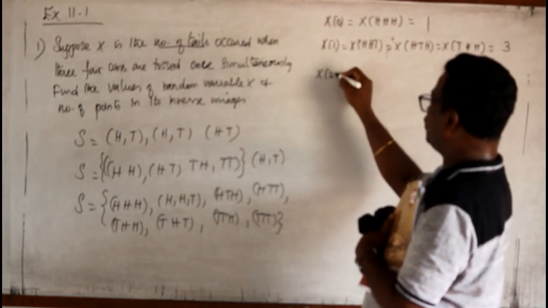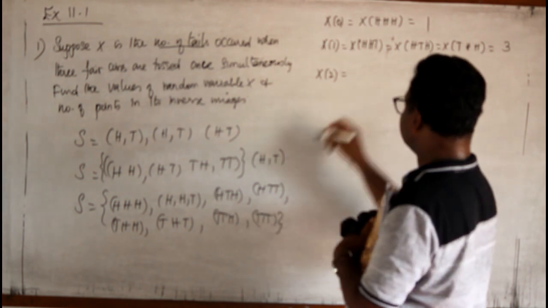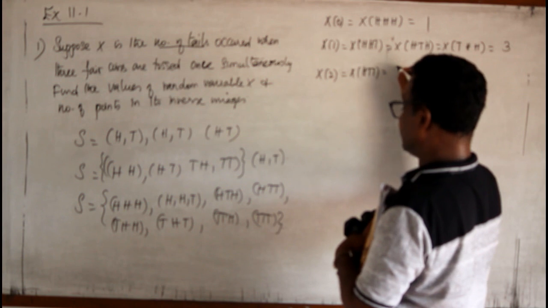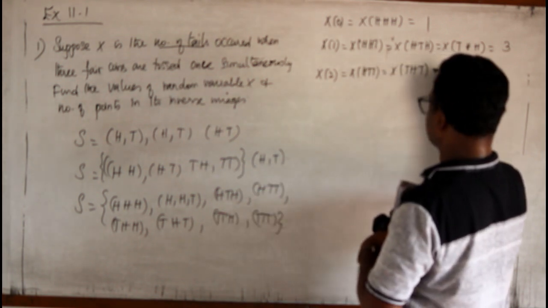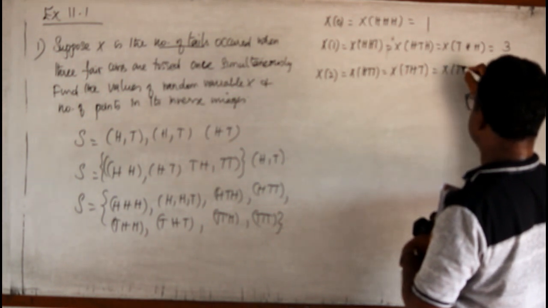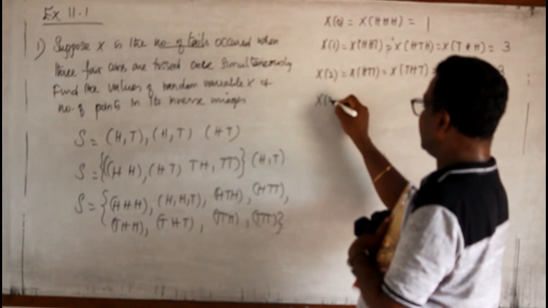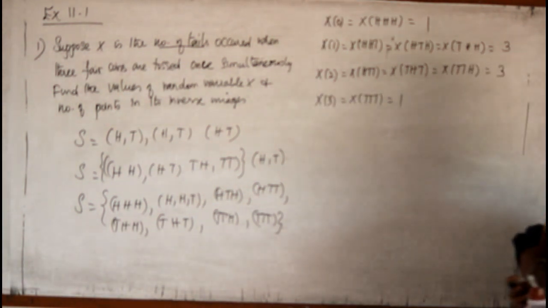Now, x of 2, 2 times the tail occurs: HTT, then THT, then TTH. Again 3 times it occurs. Then x of 3, TTT. So it occurs only 1 time.